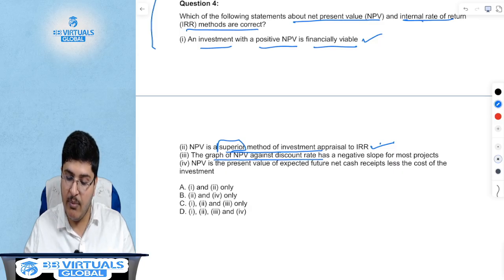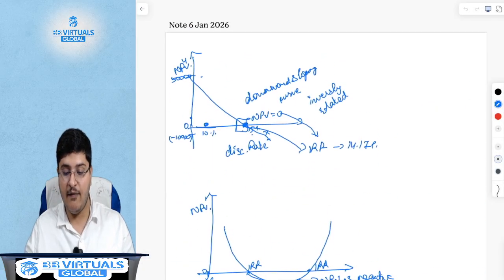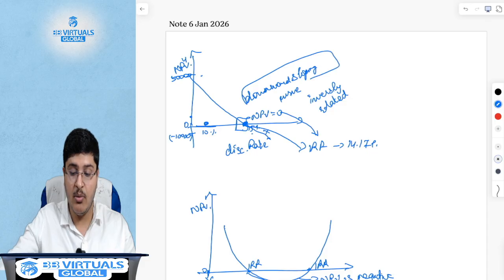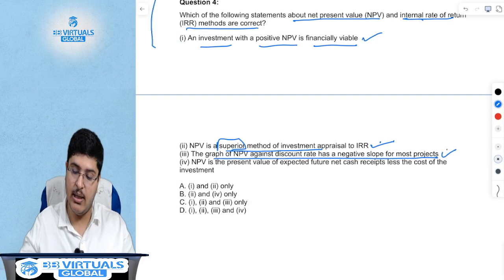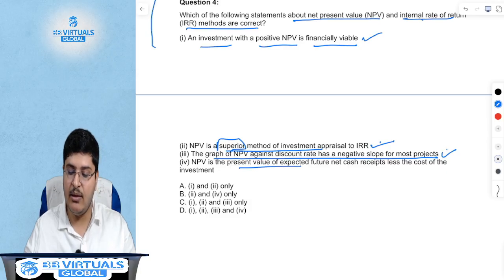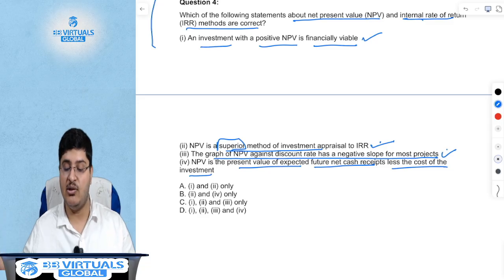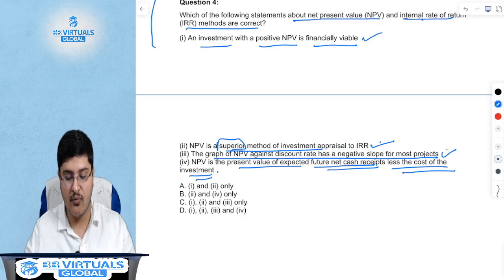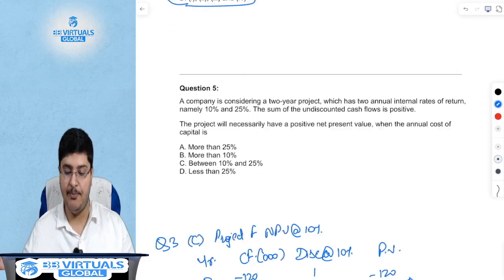The graph of NPV against discount rate has a negative slope for most projects. The graph may have a downward slope or negative slope. The answer is yes. So this is also correct. NPV is the present value of expected future net receipts less the cost of investment. So present value of all future cash inflows less the present value of all future cash outflows. The answer is this is also correct, and hence all the 4 are correct. So the option is D.